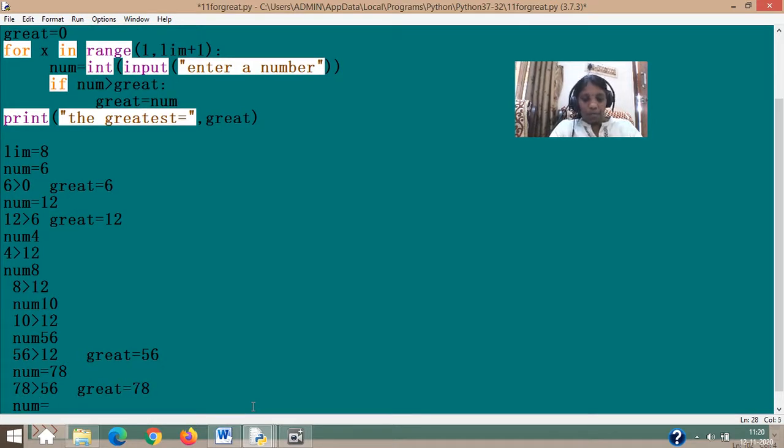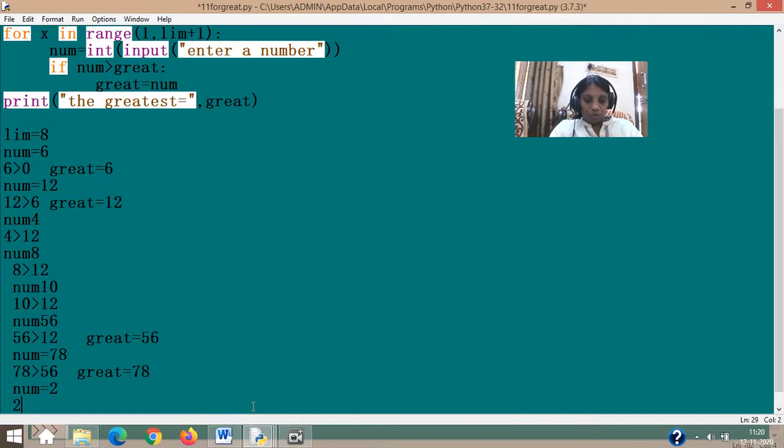Let's keep the last number as 2, and 2 is greater than 78? The condition is not satisfied, so nothing will happen. So finally in great, the greatest number, which is 78, is stored. Each time this is checked.